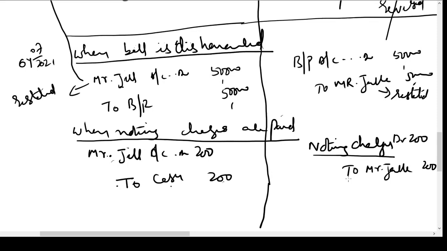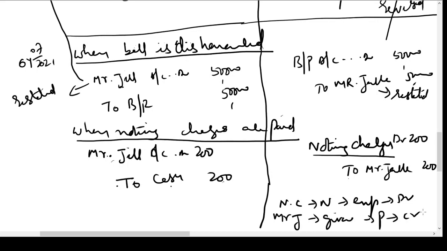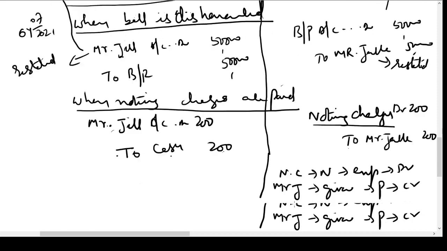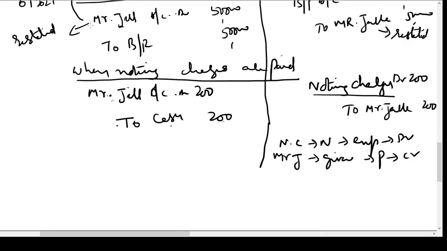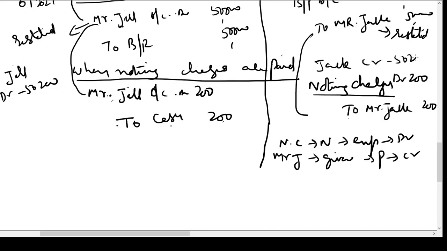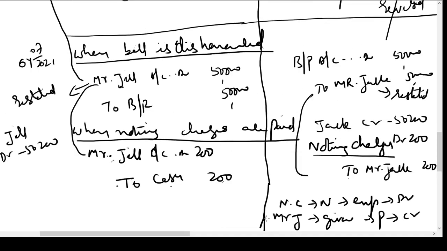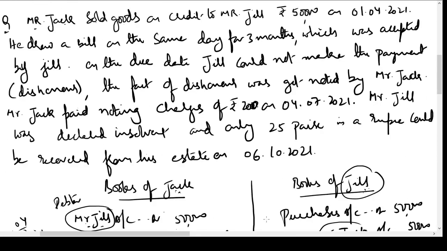For him it is an expense. The money has to be paid to Mr. Jack. If you want the logic: noting charges, nominal account, expenses, debit. Mr. Jack, giver of money, personal account, credit. So this is the logic we follow. Now by passing these two entries, you can observe that Jill becomes debtor for 50,200 and Jack becomes creditor for 50,200. So this is the amount which Mr. Jill has to pay to Mr. Jack for settling his account.